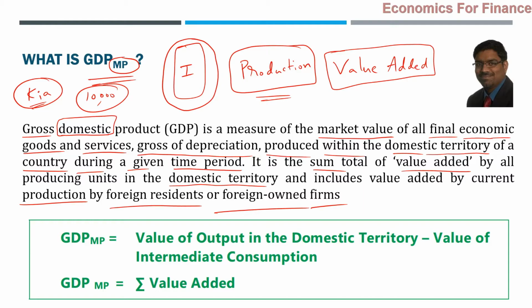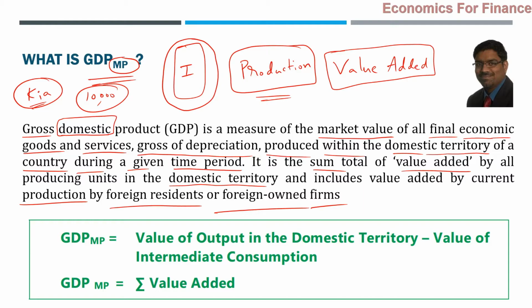But is it an Indian company? No, it's a Korean company. Like that, many multinationals manufacture so many things within India, and we are encouraging that. We call it Make in India. Why Make in India? Even if foreign residents and foreign owned firms come to India and produce certain things within India, that will be added to the GDP. The word domestic indicates domestic territory.